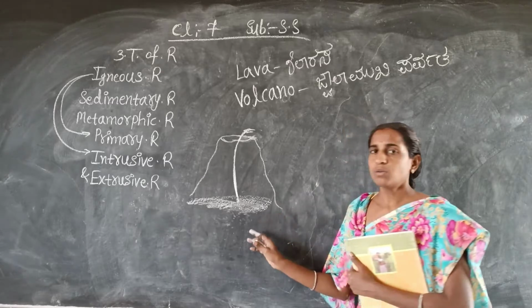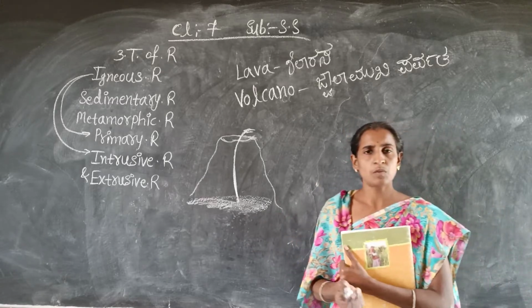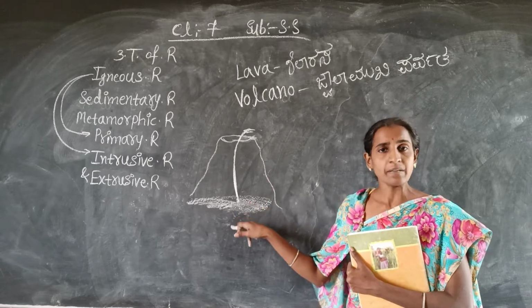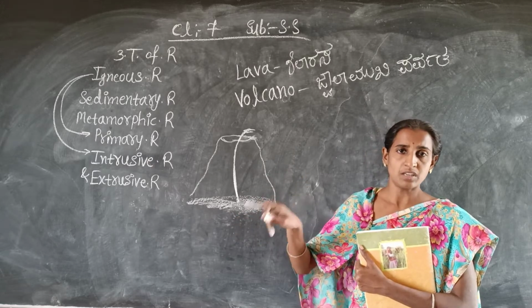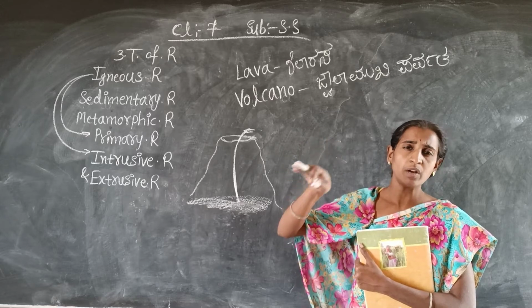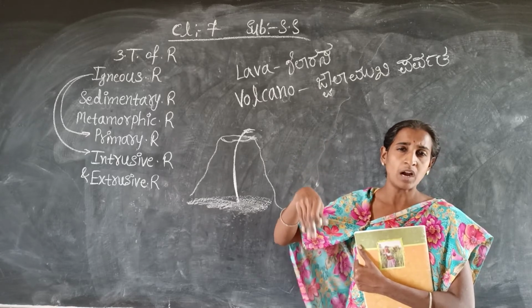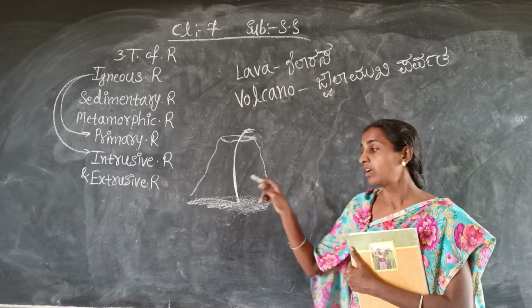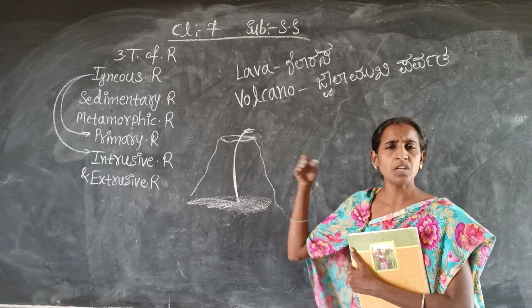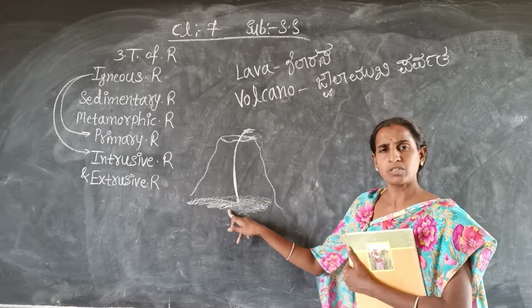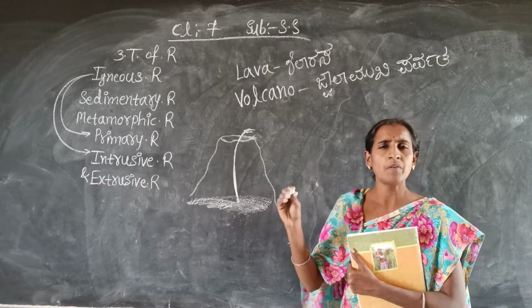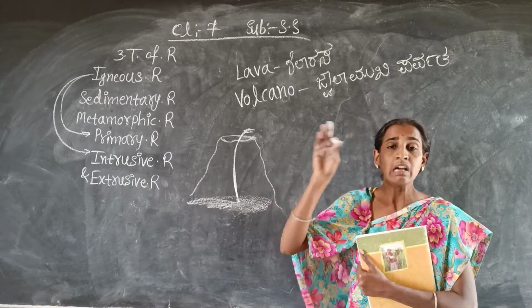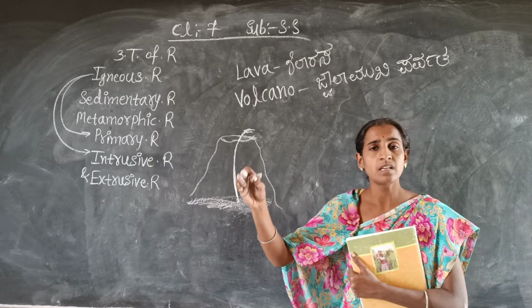ಜ್ವಾಲಾಮುಖಿ ಪರ್ವತ. So maybe one question comes in your mind, why is the lava in liquid form? Because here high temperature is there. Okay, the interior of the earth, ಅಂದ್ರೆ ಭೂಮಿಯ ಒಳಗಡೆ, ಅತಿ ಒಳಗಡೆ, ಅಲ್ಲಿ ಡೀಪ್, ನಾವು ಆಳವಾಗಿ ಹೋದಾಗ ಅಲ್ಲಿ ಅತಿ ಉಷ್ಣತೆ ಕಂಡುಬರುತ್ತದೆ. So high temperature is there in the interior of the earth, that's why the lava is always in liquid form. When lava is inside the earth, that time it is always in the liquid form.